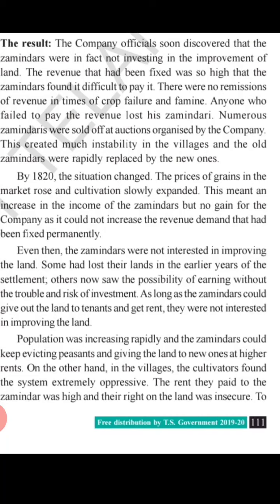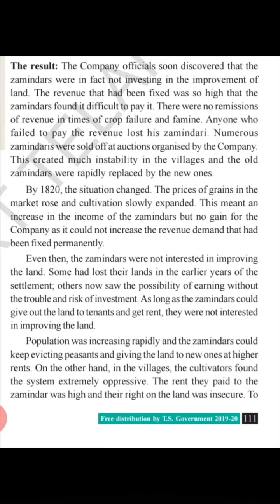Now here children, as I said before, some of the zamindars were not collecting the exact amount that was decided by the British government. Instead of a fixed amount of money annually, they were collecting rent. Some of the farmers felt it very troublesome, and they started evicting the land. They were not happy that the land on which they had worked for many generations was taken away by the zamindars. So they felt insecure, and they decided to evict the land.